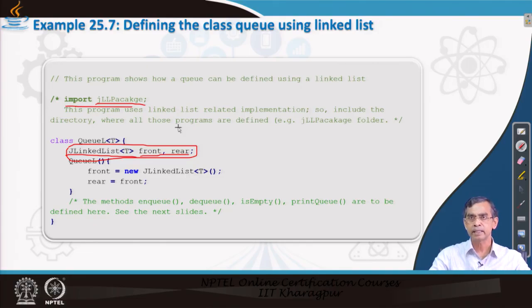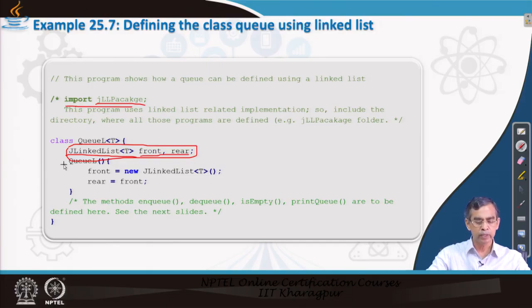The rear is the position where the insertion will take place and front is the position where deletion will take place. So, rear is basically at the end of the queue, which means that insertion will take place at the end, and front is just next to the head. So, deletion will take place from front.